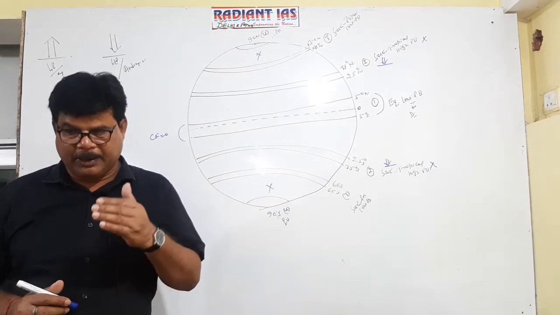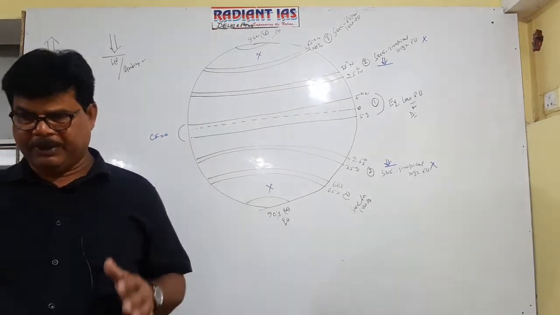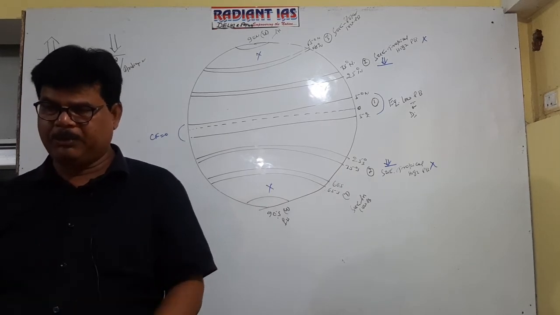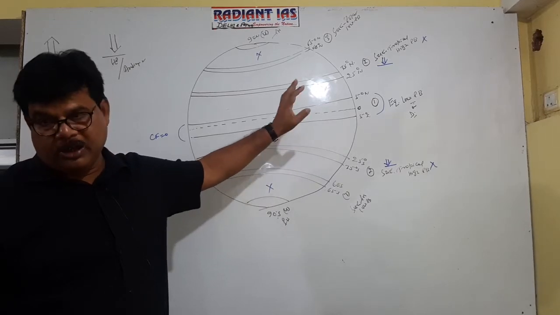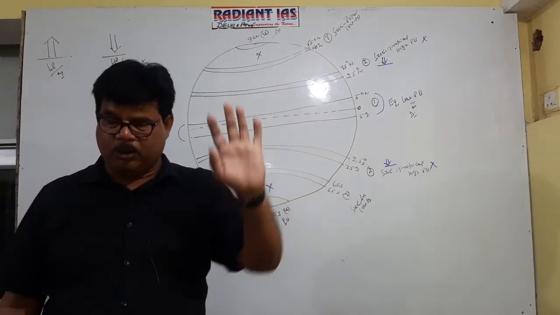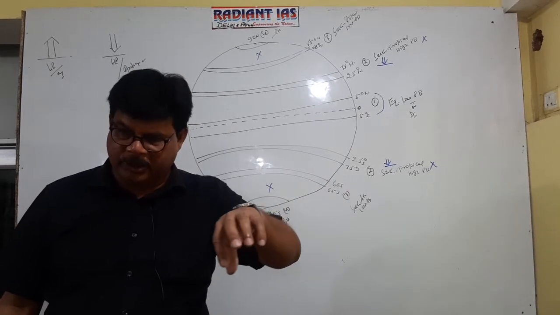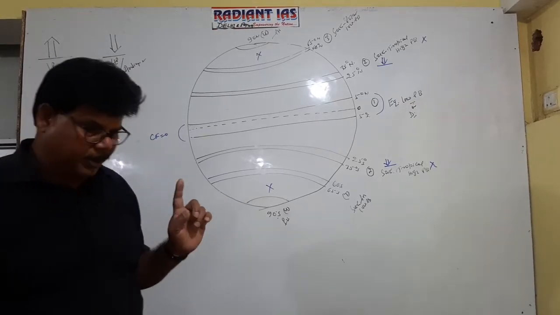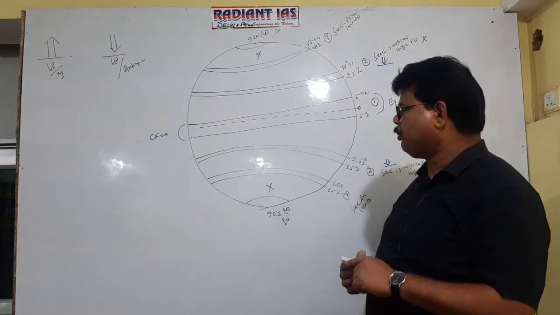Origin of the cyclone is not possible between 0 to 5. It is another thing that a cyclone originates somewhere else, and during its migration it enters this zone and affects this area. But origin is not possible in this zone because of the lack of the Coriolis force.